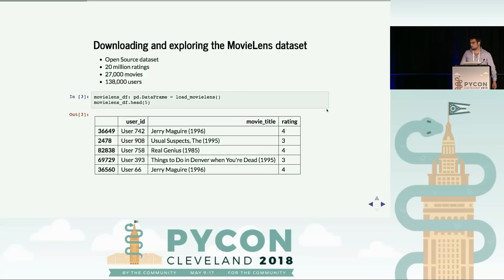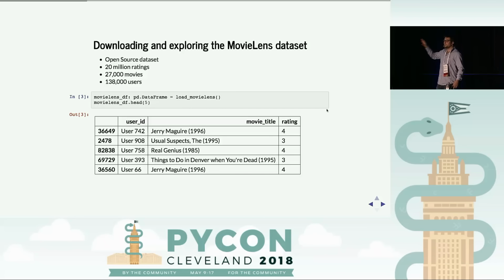So MovieLens is a great open source data set. It's pretty famous. It's used in a lot of competitions. And it has a lot of different ratings and a lot of unique movies and users. I built a small function here called load MovieLens that simply converts the CSV file to a pandas data frame. And as you can see here, every row is a past rating, right? So, for example, if you take the first row, this user 742 rated Jeremy Maguire with a rating of 4. And again, the ratings go in scale from 1 to 5 inclusive.